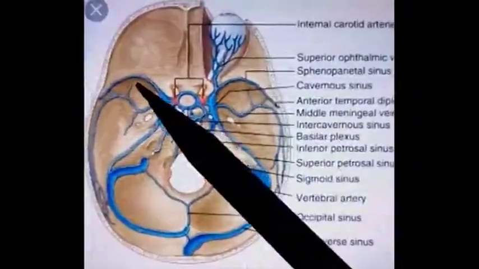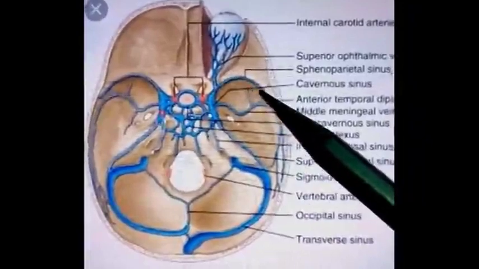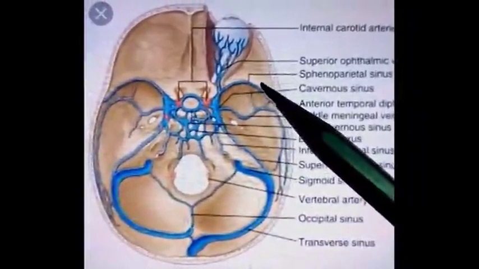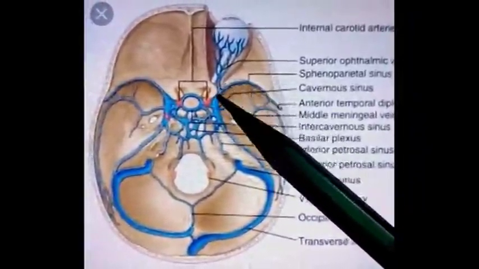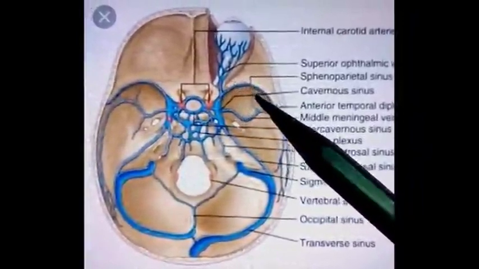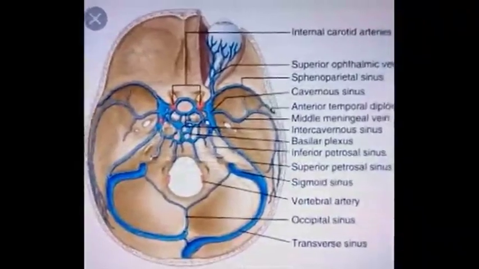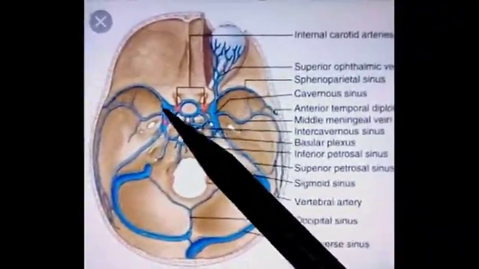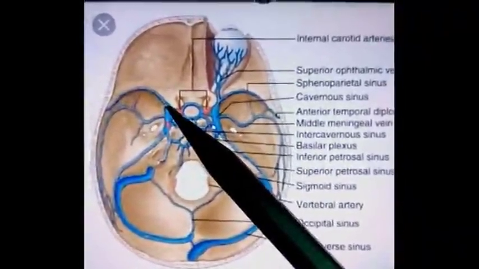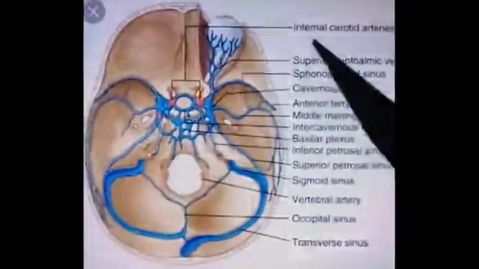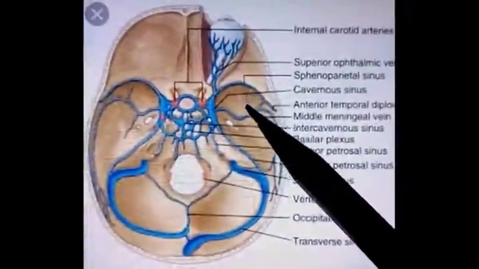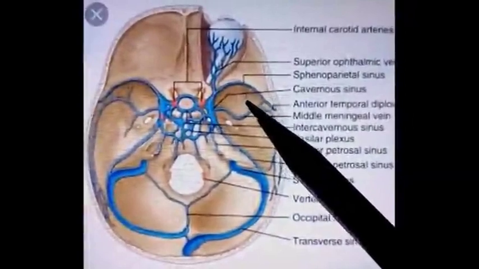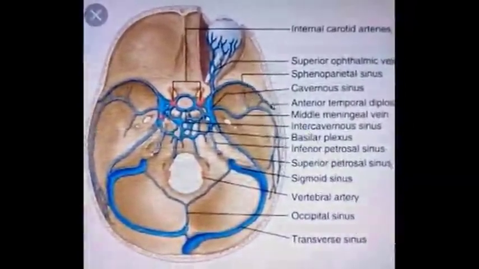Right and left sphenoparietal sinuses run along the free margin of the lesser wing of the sphenoid bone. These drain into the anterior aspect of the cavernous sinus. Each sinus may receive the frontal trunk of the middle meningeal vein.